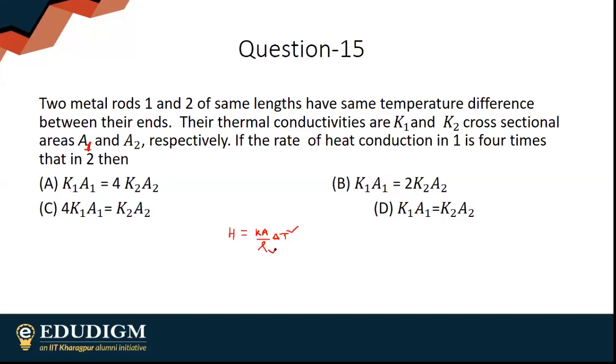So the only thing that will differ is K A, and obviously it says the rate of heat conduction in 1 is 4 times that in 2.